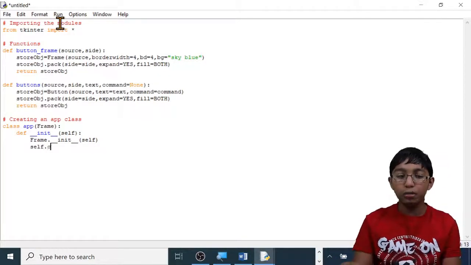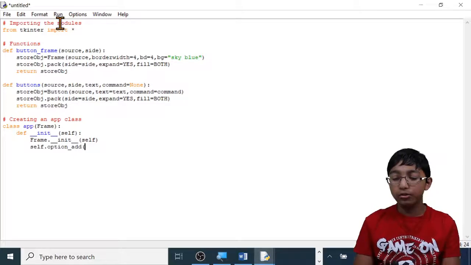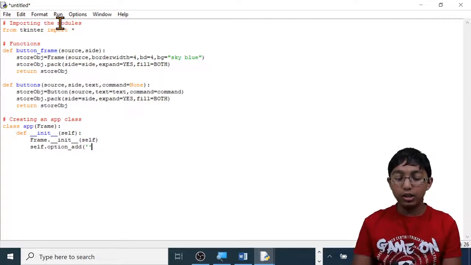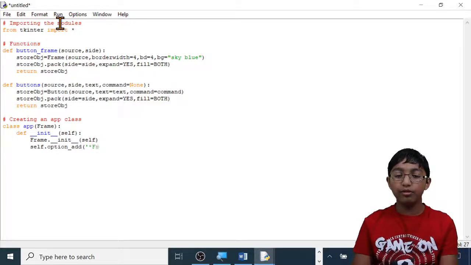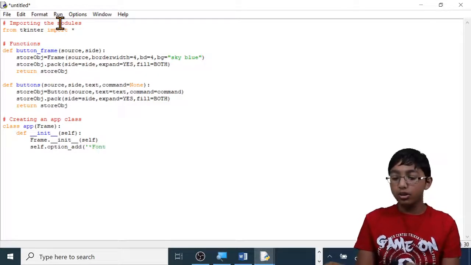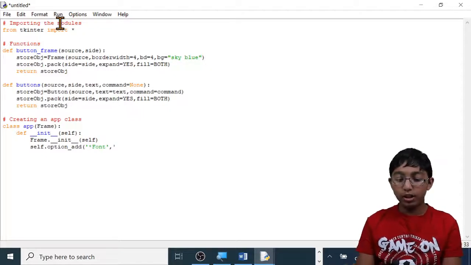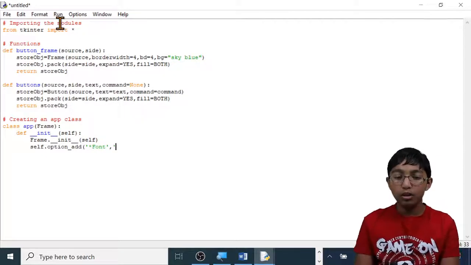Self dot option underscore add, open brackets, apostrophe, asterisk. Make sure you put this asterisk there. Then do capital F, Font, apostrophe, comma, apostrophe, then type your font name. I'm choosing Arial.